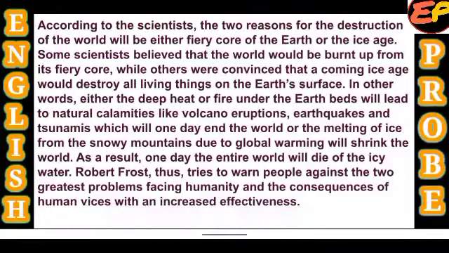In other words, we can say either the deep heat or fire under the earth's beds will lead to natural calamities like volcano eruptions, earthquakes and tsunamis, which will one day end the world, or, if we talk about the other option, it could be the melting of ice from the snowy mountains due to global warming. This is another reason for the destruction of the world, global warming.